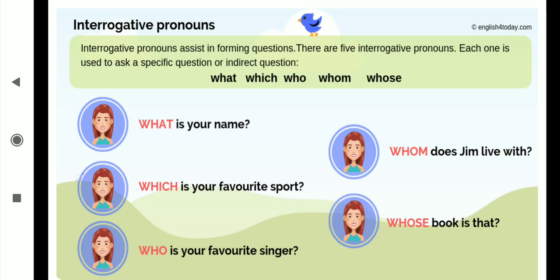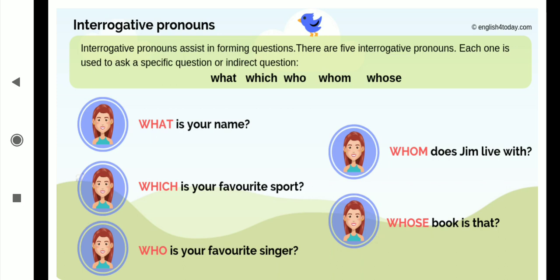And if I want to convert it to the adjective, then how will I convert? Which sport is your favorite? Then this sport will come as the noun and which will go for the adjective. But here there is a gap between which and sport. That's why which is coming for the pronoun. Who is your favorite singer? Then who, that is coming for the pronoun. Whom does Jim live with? This whom is also going for the pronoun.